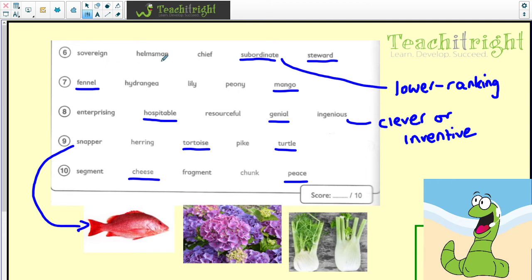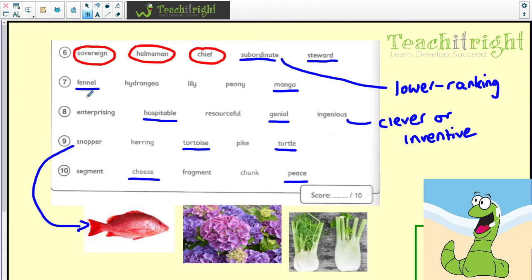We've got sovereign, helmsman, chief, subordinate, and steward. So just looking along there, what we would do is put sovereign, helmsman, and chief together because they are all people in charge. A subordinate is like a lower ranking, and then we've also got a steward. A steward might be someone who stewards a race or a running race or something, but they're not in charge, the steward or the subordinate.